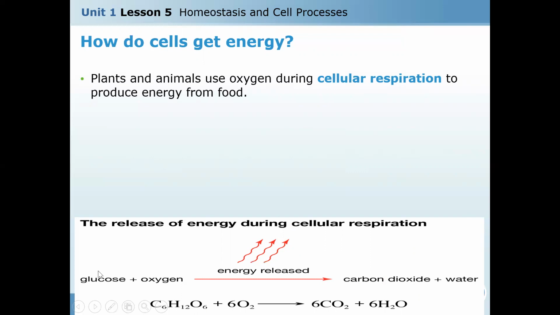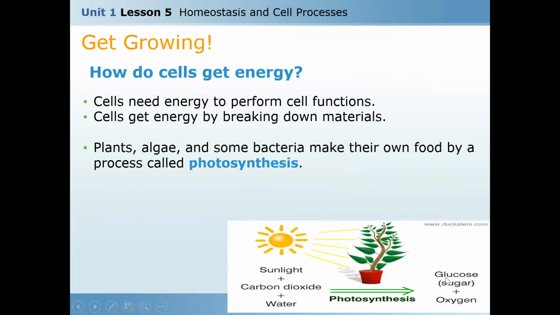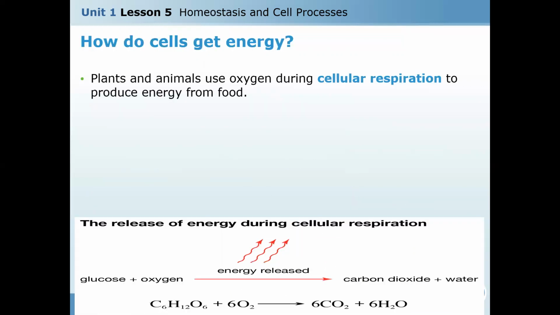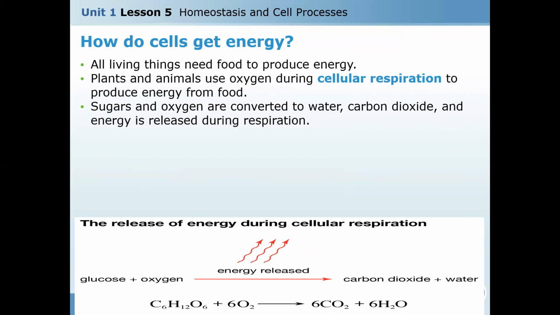As you see, glucose and oxygen, during the cellular respiration process, will produce carbon dioxide and water and will release the energy. And then we will use again carbon dioxide and water with the sunlight to perform photosynthesis. So it is a continuous process between cellular respiration and photosynthesis.